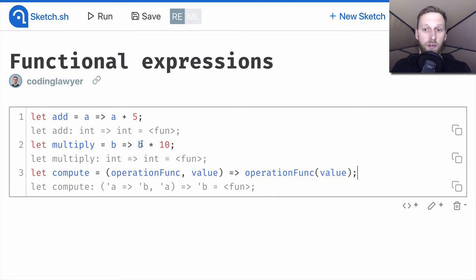Finally, we have the compute function, which expects a function and a value as arguments. In its body, it calls the function with the passed value. As you can see, our function has a polymorphic type because nothing constrains the type of its values. Let's call the compute function.